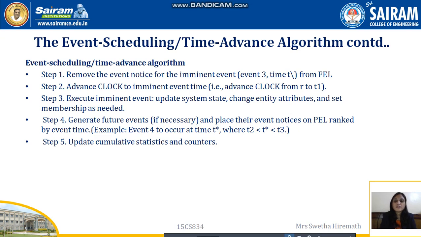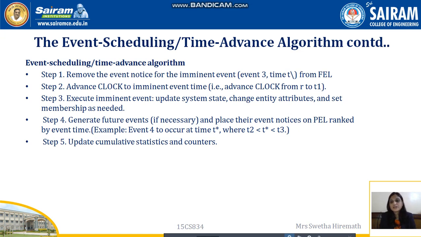The event which we have removed from the future event list, we have to execute. For example, in the single channel queue or the grocery system problem, we have two types of events: arrival and departure. Based on whether the event is an arrival or a departure, we have to update the system state, change the entity attributes, and also change set memberships as needed.